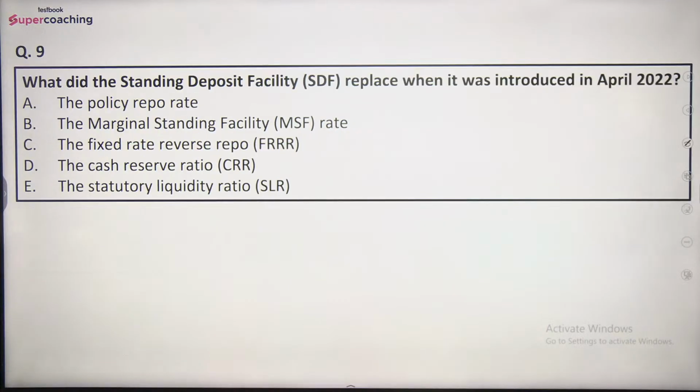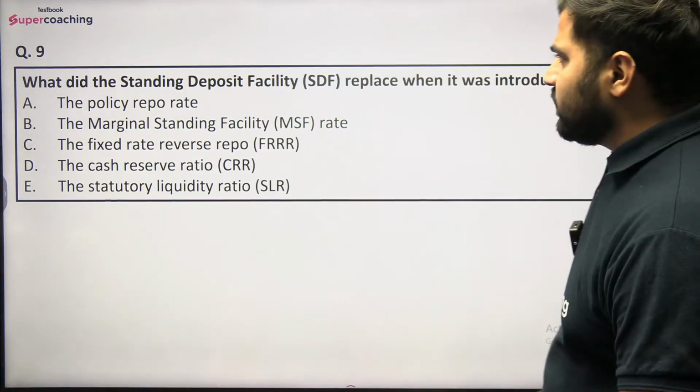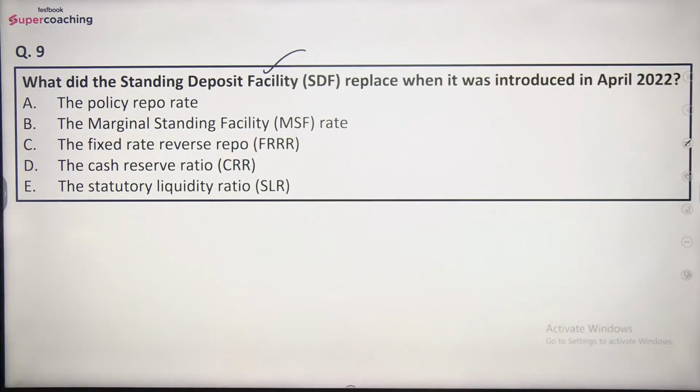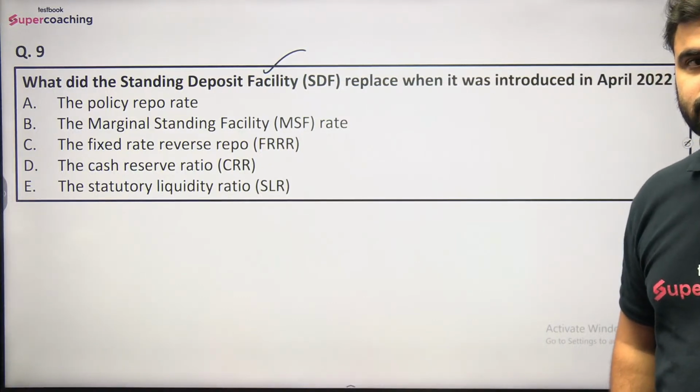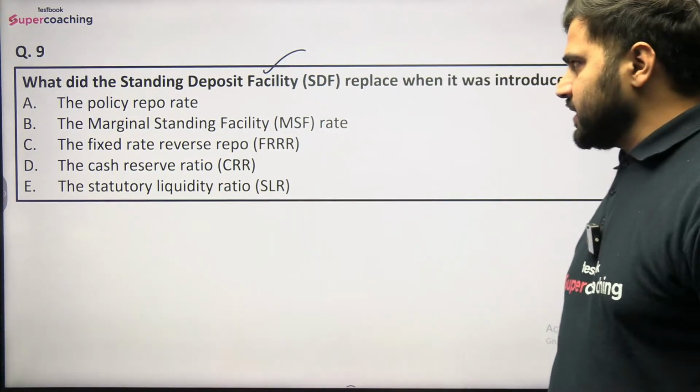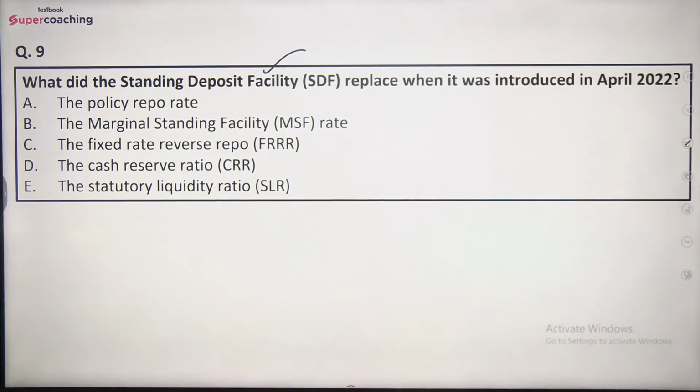ठीक है जी। क्वेश्चन नंबर 9 की तरफ बढ़ते हैं। What did the standing deposit facility replace when it was introduced in April 2022? बताइए। So when it was introduced in 2022, which of the following has it replaced, right? So options are the policy repo rate, the marginal standing facility rate, the fixed reverse repo, the cash reserve ratio or the statutory liquidity ratio. किसको रिप्लेस किया है यहाँ पर SDF ने? Do let me know friends.